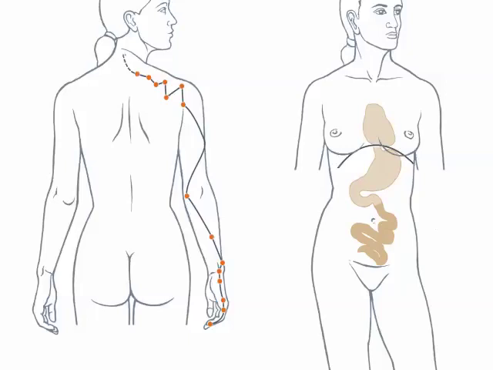process of C7, intersecting the bladder channel at Bladder 41 and Bladder 11, descends into the supraclavicular fossa at Stomach 12 and connects with the heart, descends along the esophagus, intersects the conception vessel at Ren 17 and passes through the diaphragm to the stomach, intersects the conception vessel at Ren 13 and Ren 12 and enters the small intestine.